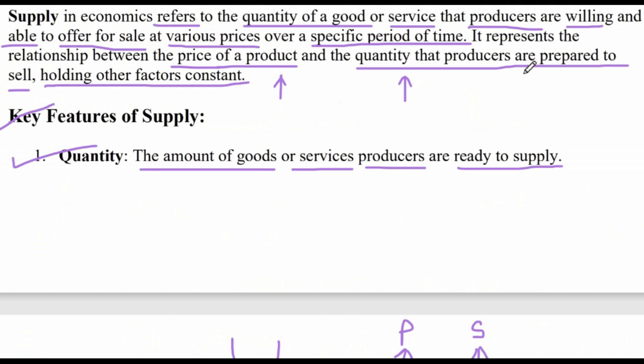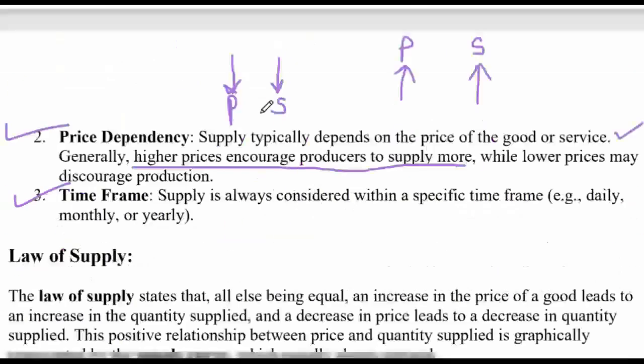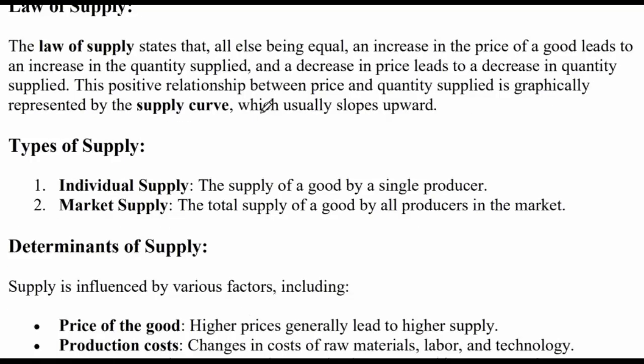Another definition of supply was that as the price of the product increases, the quantity that the producers are willing and able to sell or supply increases, other factors remaining constant. Okay, now what is the law of supply?